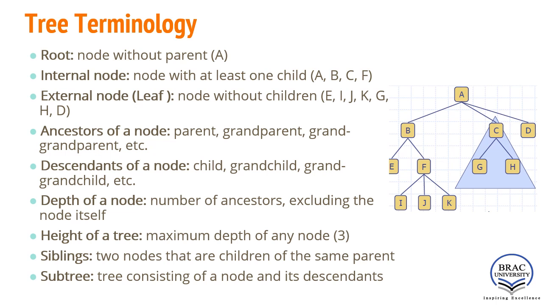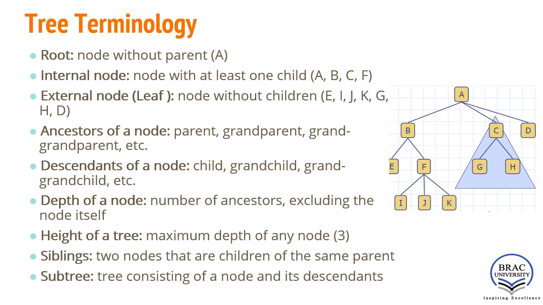Now the subtree. Subtree means tree consisting of a node and its descendants. So from this tree we can have a lot of subtrees, such as this can be a subtree whose parent, or root, will be B node.